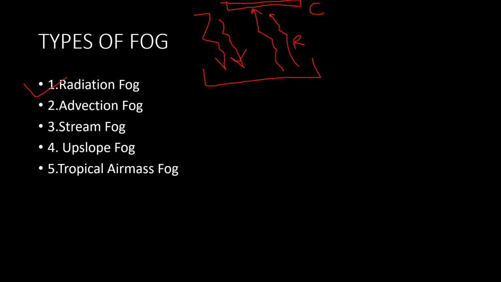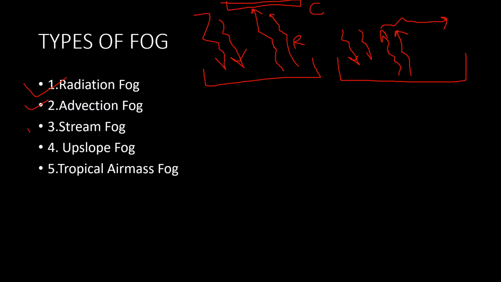The second one we have is advection fog. Advection fog is also similar to the radiation fog because in advection fog also we receive some radiation from the sun. That's why earth gets heated. So earth will radiate in the form of longer wavelength, but these radiations would not go to much height and would start some horizontal movement, and that's why this is known as advection fog.